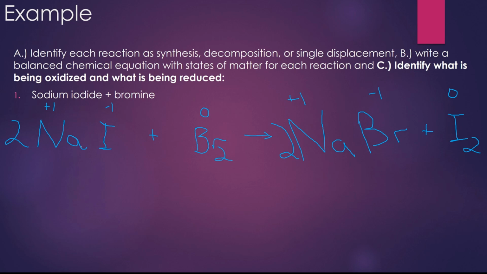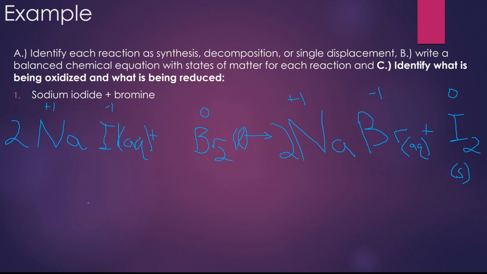Sodium iodide. We need to find a rule for sodium iodide. Don't have to look too far. Rule number 2. This is going to be aqueous, AQ. For bromine, that's one of our 2 liquids. So put in a liquid here. Sodium bromide, again, we don't have to go very far. It's still rule number 2. So sodium bromide will be aqueous. And then iodine is solid. It's got a lot of electrons. Leads to a lot of LDFs. Even though it's a nonpolar bond, he's going to be a solid compound.